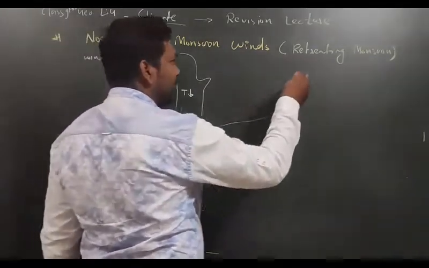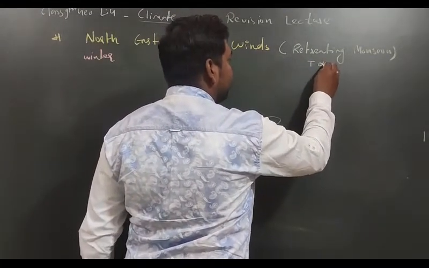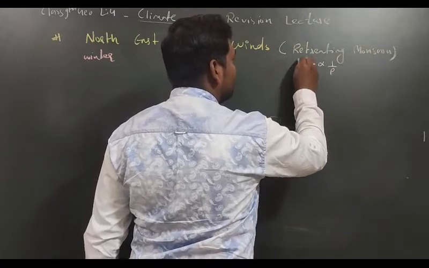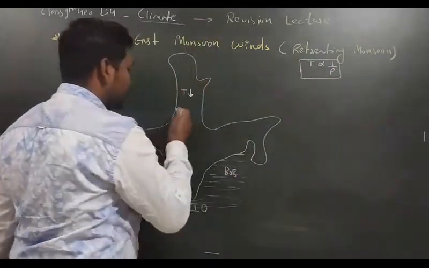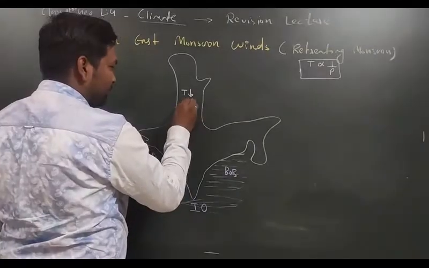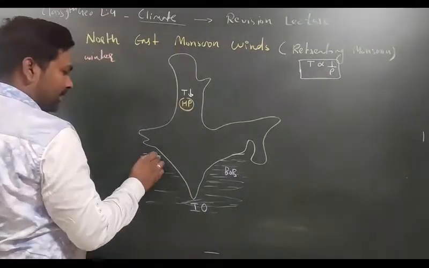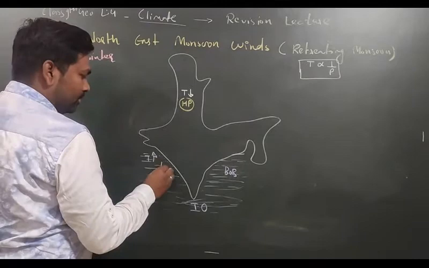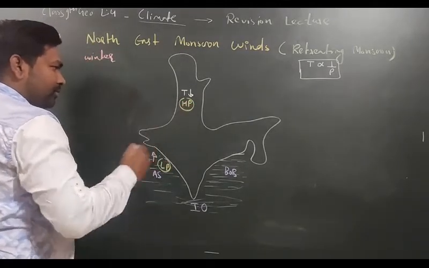As I told you in the previous part, temperature is inversely proportional to pressure. So here temperature is down, so pressure will be high. High pressure we will have. Here temperature is high, so pressure will be low.